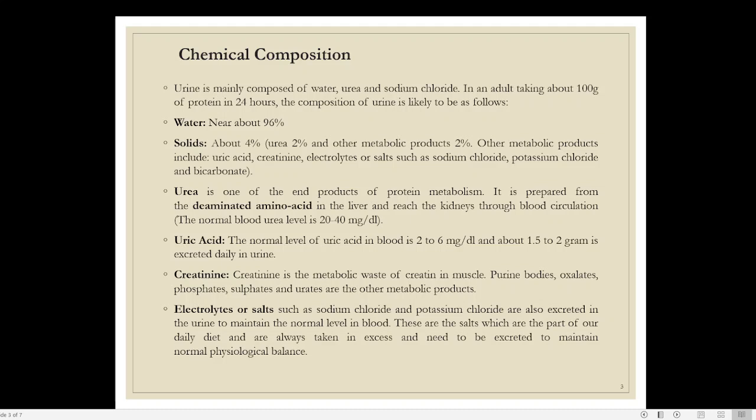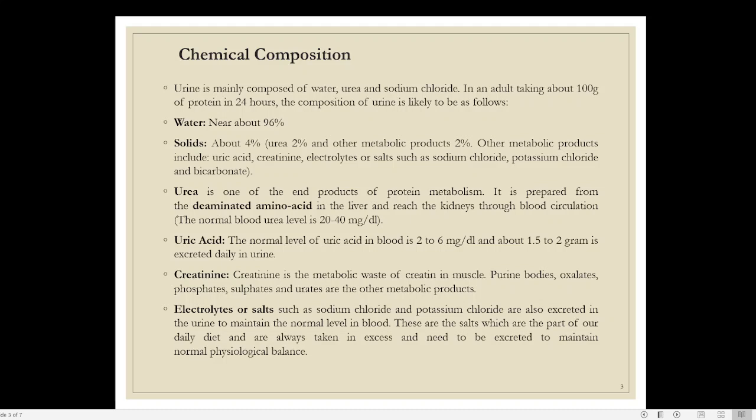If more salt is present, our body has to increase the amount of water in the blood. If more water is present in the blood, our pressure will increase. So a lot of complications arise. So if the amount of sodium chloride is increasing in the blood, the body will remove that extra sodium chloride. Only a certain optimum level of sodium chloride is advisable in the blood. So excess sodium chloride or potassium chloride will be removed in the form of urine, using water.